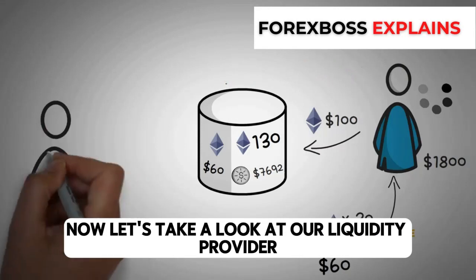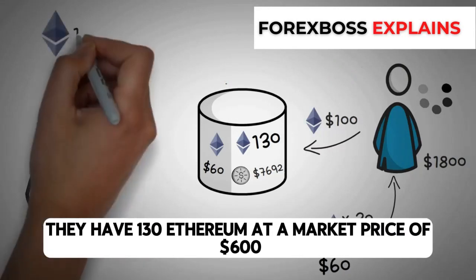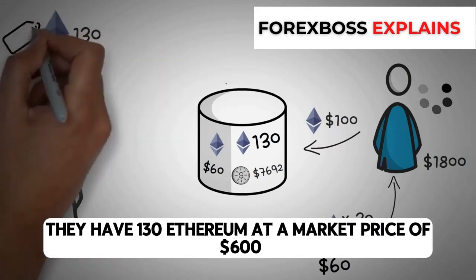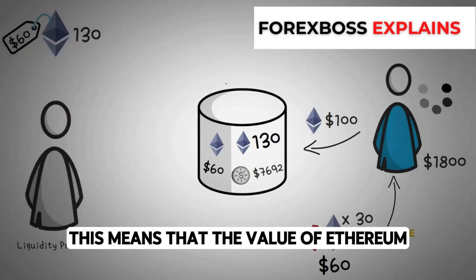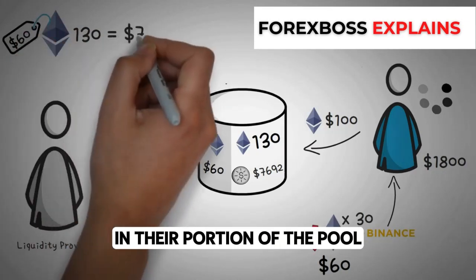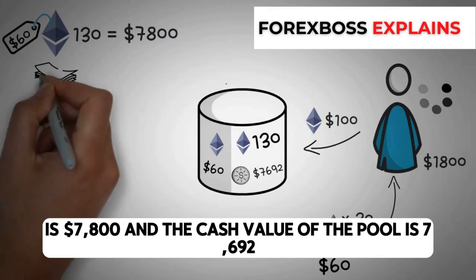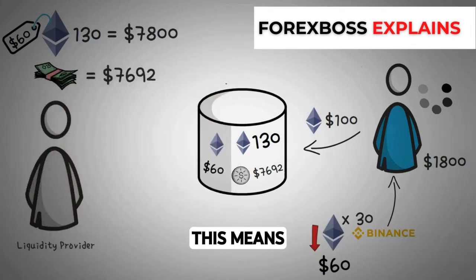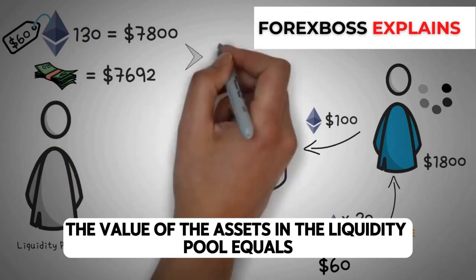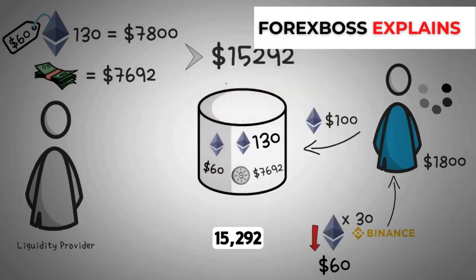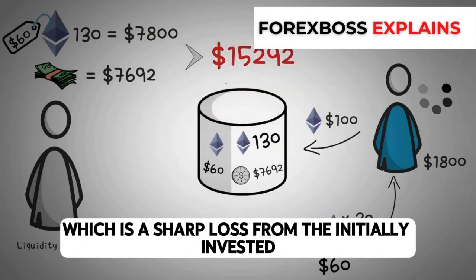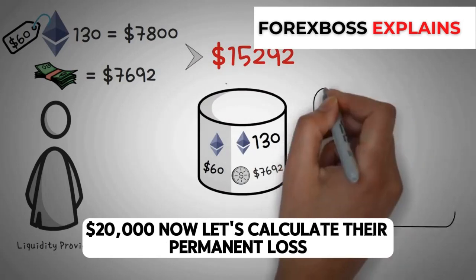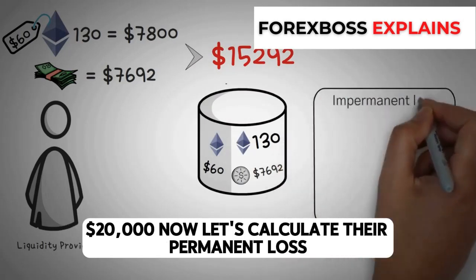Now, let's take a look at our liquidity provider. They have 130 Ethereum at a market price of $60. This means that the value of Ethereum in their portion of the pool is $7,800, and the cash value of the pool is $7,692. This means the value of the assets in the liquidity pool equals $15,492, which is a sharp loss from the initially invested $20,000. Now, let's calculate their impermanent loss.